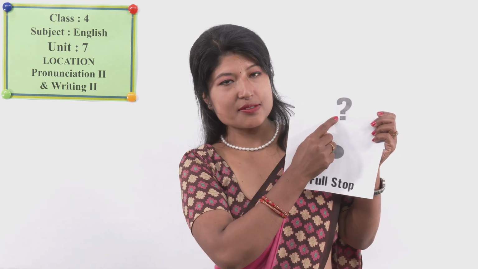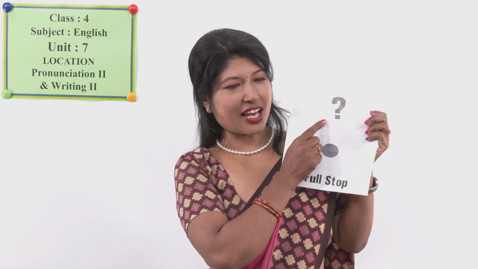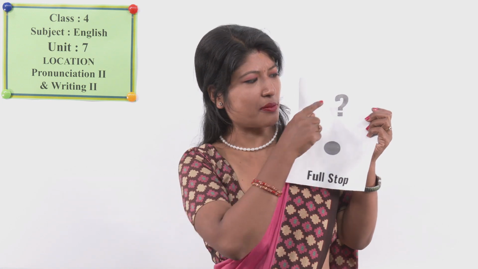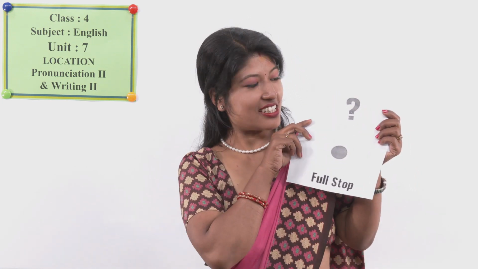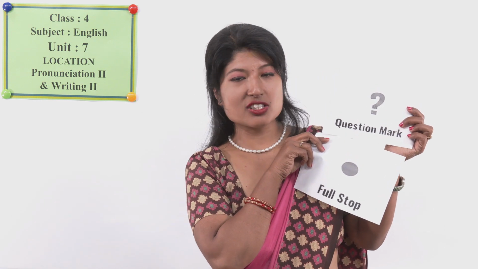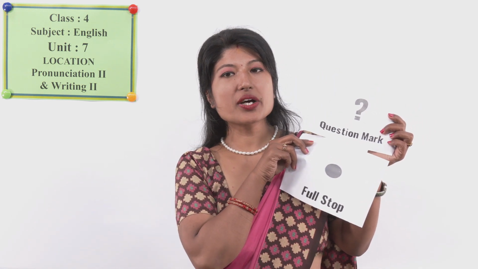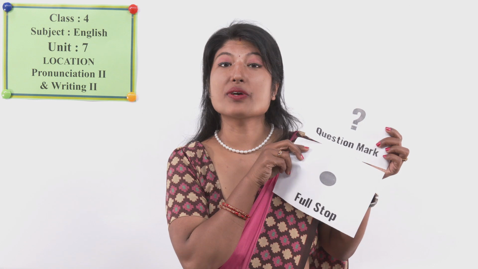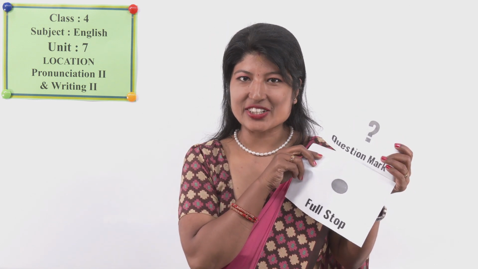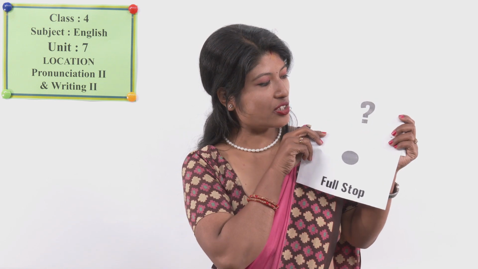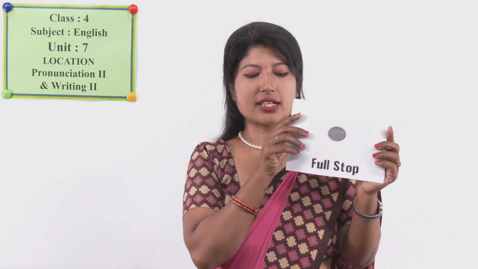Have you seen such mark? What's this? Looks like ear shape, right? What is it? Yes, it's a question mark. So when do we use it? How do we use it? We are going to learn it. This is called question mark.